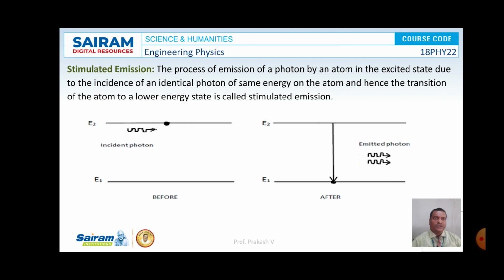These two photons are observed to be coherent in nature. They are similar in all respects, that is with respect to wavelength, they are all in the same phase and all traveling in the same direction. This is the phenomenon of stimulated emission. In spontaneous emission the atom voluntarily comes down, but here, by the stimulation of the incident photon, the atom comes down to ground state. That's why it is considered as stimulated emission.